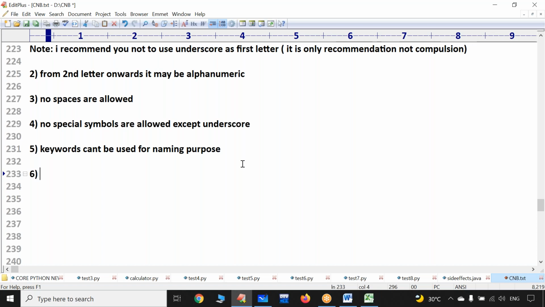Usually there is no restriction on the length, but it varies from compiler to compiler. Suppose I have named an identifier with 100 characters. All compilers are not going to recognize a name having 100 characters. Most compilers will recognize up to 32 characters only, but it is not a fixed value. From compiler to compiler, this number changes.